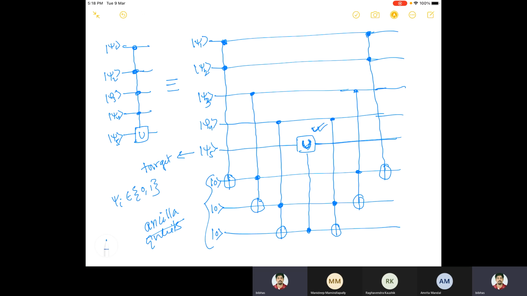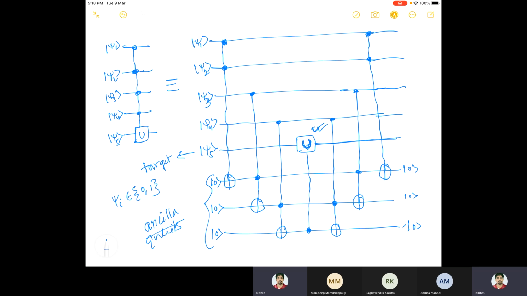So I just have to make sure that the state of the last qubit is 1 only when psi1, psi2, psi3, psi4 are 1. Then I'm done. And I also have to make sure that after this, I get back the original, so this remains invariant. So my first job will be to check when, in the right hand circuit, the last ancilla qubit will have state 1, and it is 1 only when psi1, psi2, psi3, psi4 are 1.